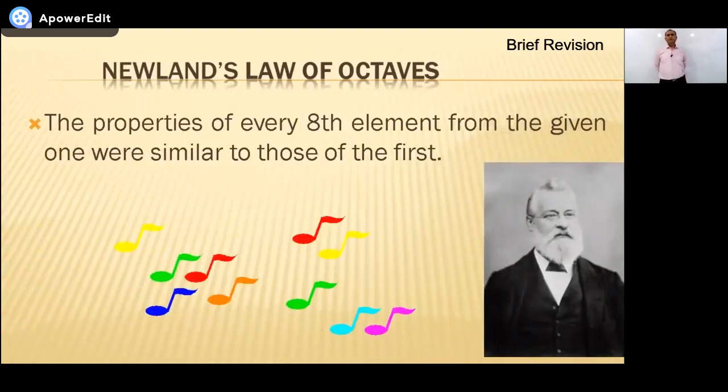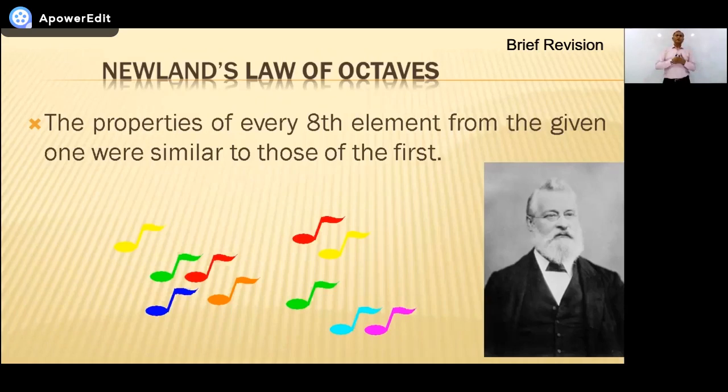Then what else? There was a scientist, Newlands. What did he observe? He observed that when elements are arranged in ascending order of their atomic weights, considering their atomic weights. I'm only talking to those who were present yesterday. All right? So, what was Newlands' contribution?